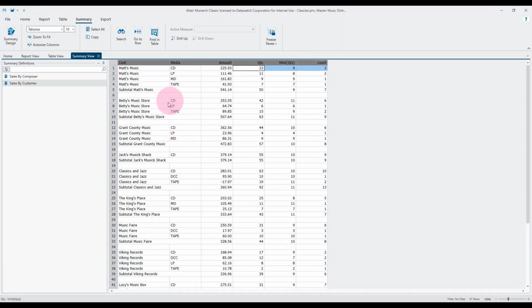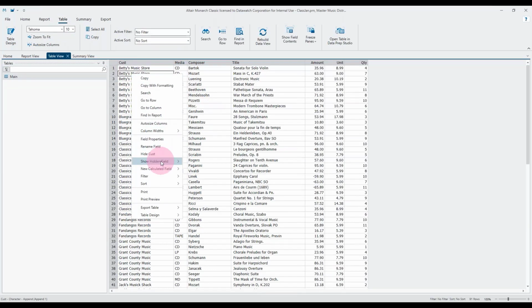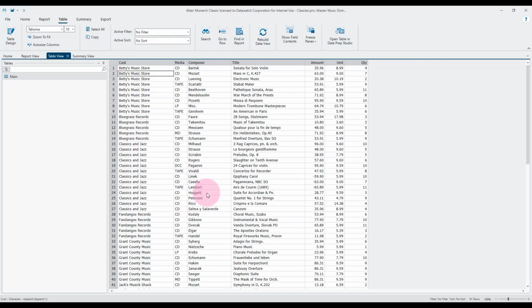So if I take a look just at Betty's Music Store, for example, let's go into the table and do a filter so that we just see Betty's Music Store in the table.